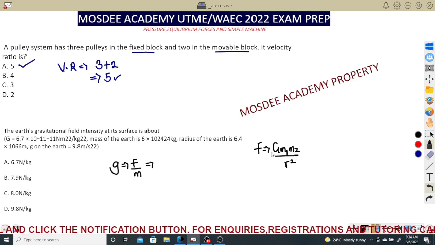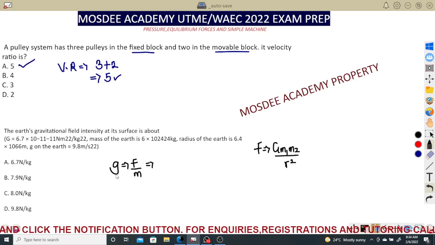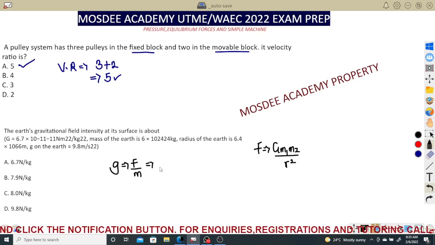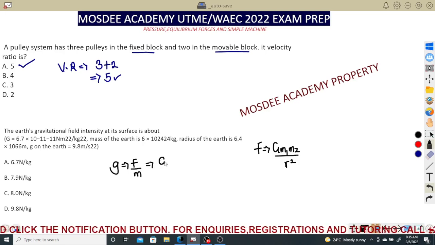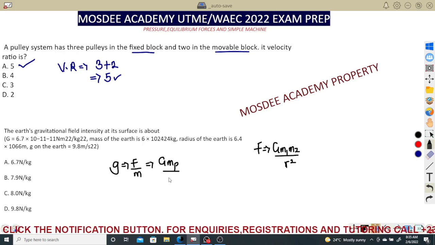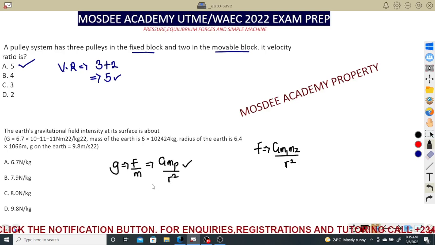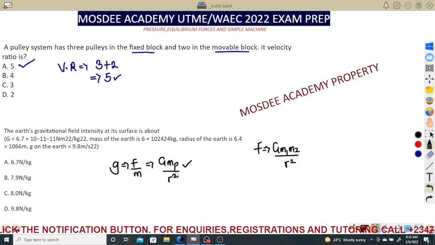So here, if you divide, one of the masses cancels out. So I told you it does not depend on the mass of the object, rather. So gravitational field intensity can also be written as G M_P over R squared. If you don't know, this is also a formula for gravitational field intensity, whereby M_P means the mass of the planet.